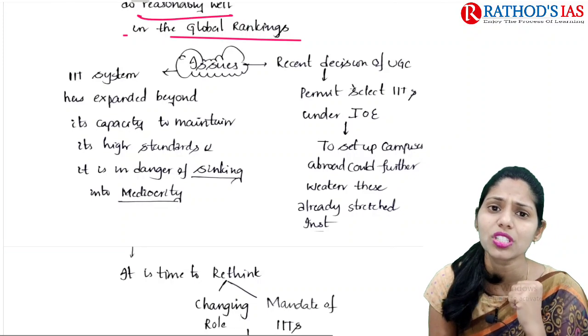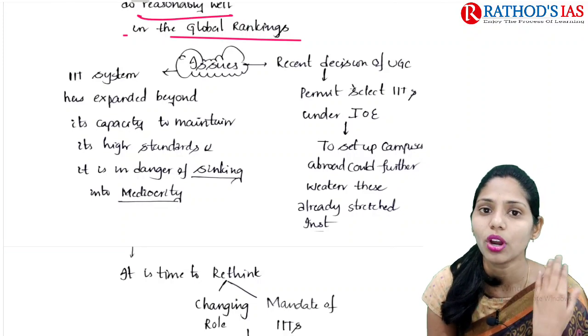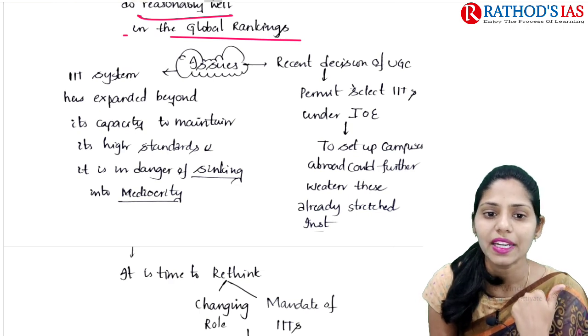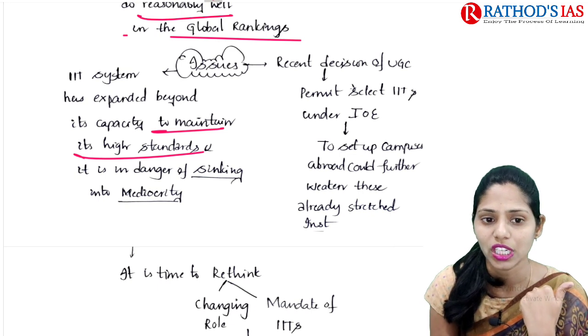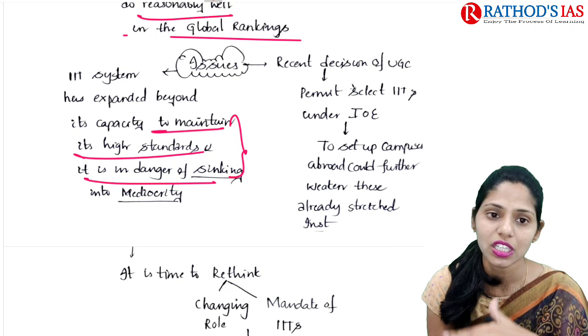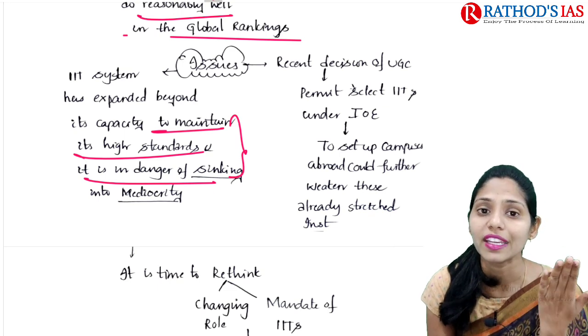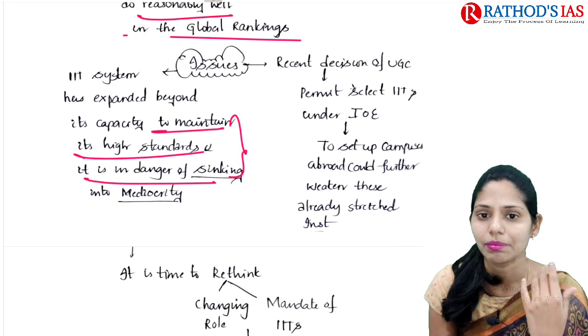If you see some issues regarding these IITs, the IIT system has expanded beyond its capacity now, and the maintenance of higher standards regarding quality and quantity of education is in danger. The quality of education is sinking because of the increasing number of IIT-based colleges beyond their capacity.